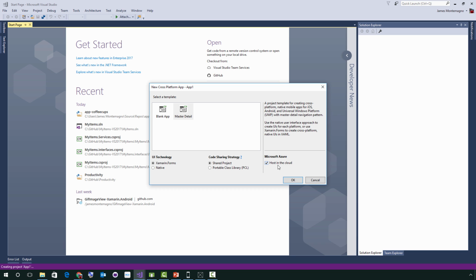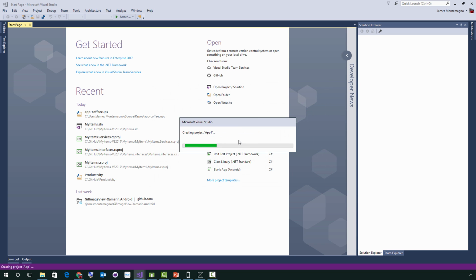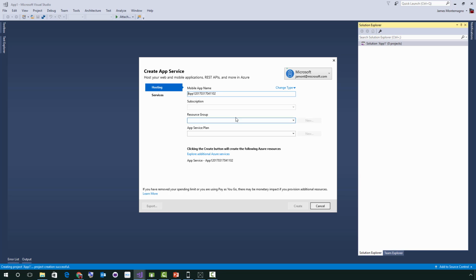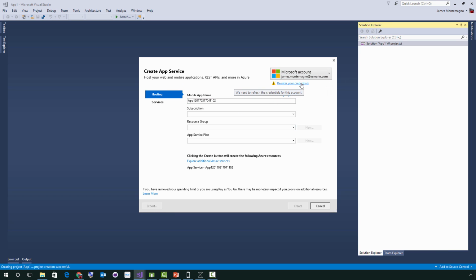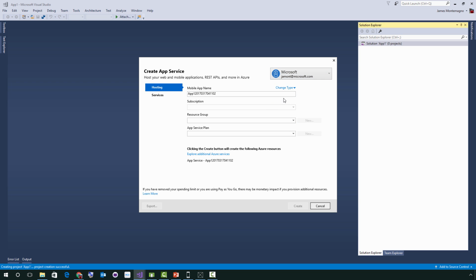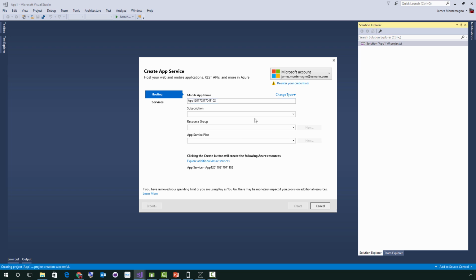So when you check host in cloud, it will come in and start scaffolding out my application. We can see all the different accounts that I'm logged in with. It'll start to find my subscriptions, my resource groups, and I can create them from scratch here based on the different accounts that I'm logged in with, which is really nice. There we go. Now, once I have it all set up, I can hit create and it'll go off and scaffold out my project.